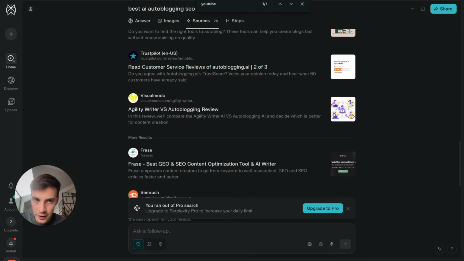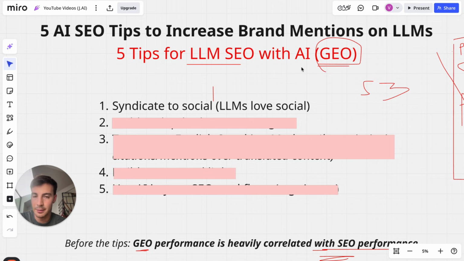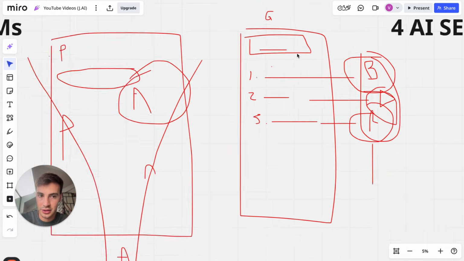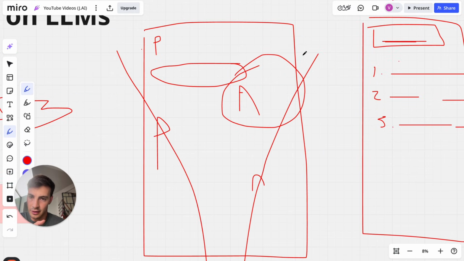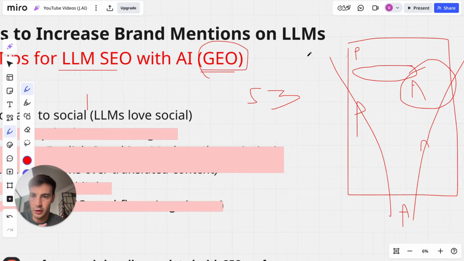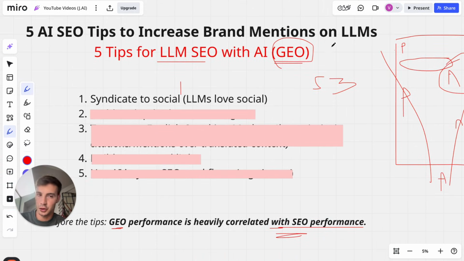So again, all these LLMs are doing is, based off of your search prompt, looking for potentially anything that can help them satisfy the search intent of your search prompt the best they can. Just like with Google, right? When you search for best dog collars, Google knows not to show you cars. Google needs and wants to show you the most relevant results. That's the same thing LLMs want to do. They want to satisfy the search intent of your search prompt the best they can.